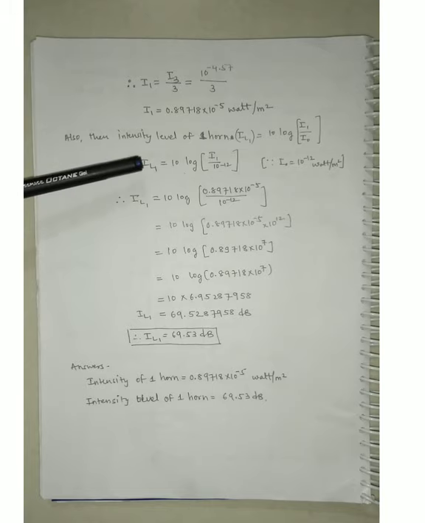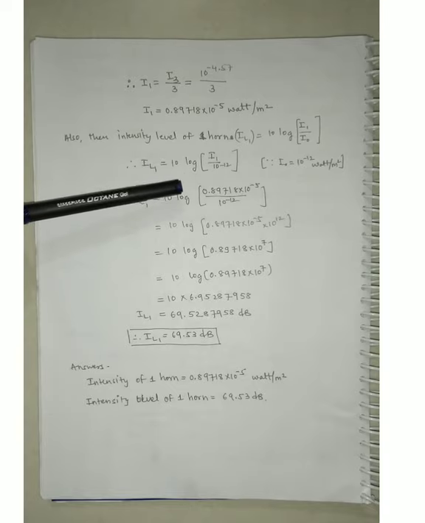Okay, so guys, IL1 is equal to 10 log I1 divided by 10 raised to minus 12, because I0 is equal to 10 raised to minus 12 watt per meter square. This is, guys, the threshold intensity. It's common for all numerical problems. Okay, so guys, we are putting the value of I1, that is 0.89718 into 10 raised to minus 5.